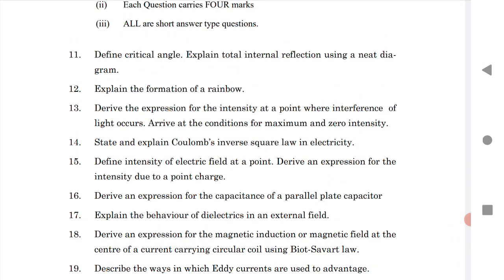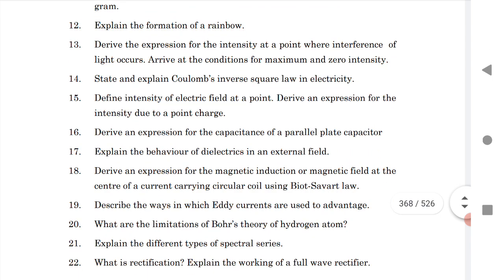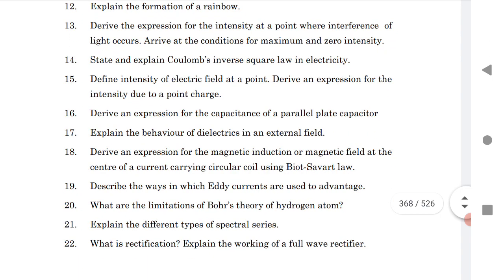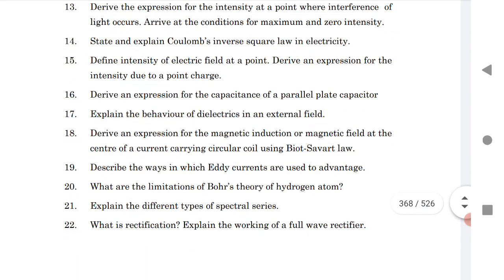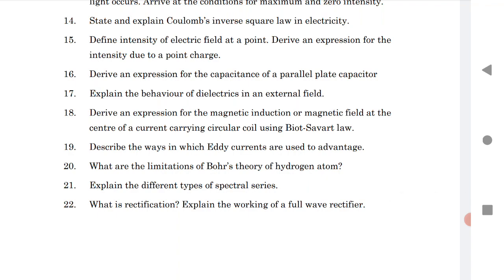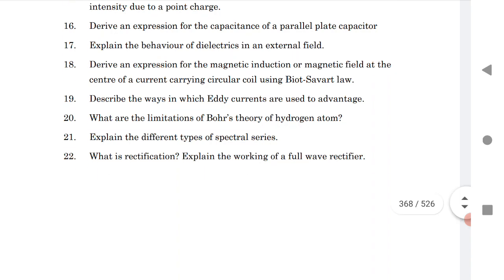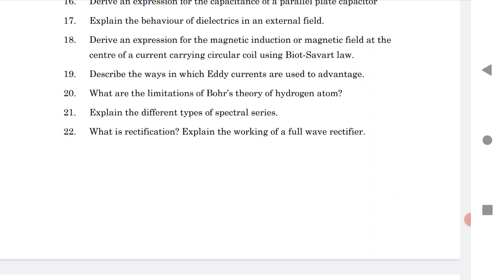The critical angle, formation of rainbow, expression for intensity, Coulomb's inverse square law, intensity of electric field at a point, capacitance, explain the behavior of a dielectric in an external field, and Biot-Savart law, describe the ways in which eddy currents are used, Bohr's limitations, different types of spectral lines, and rectifiers, and working of a full wave rectifier.